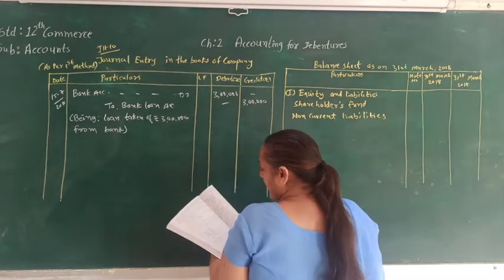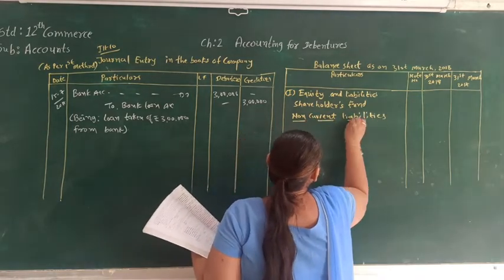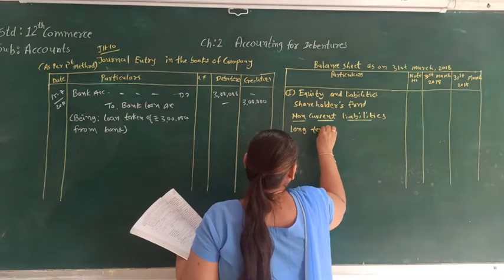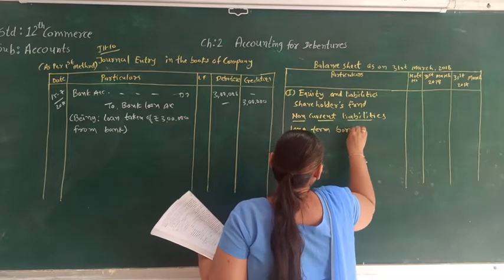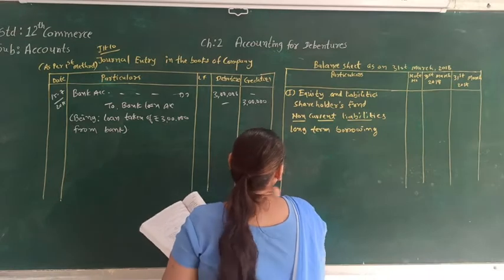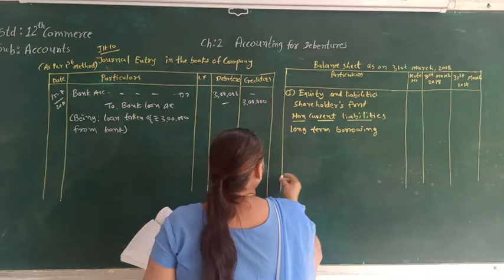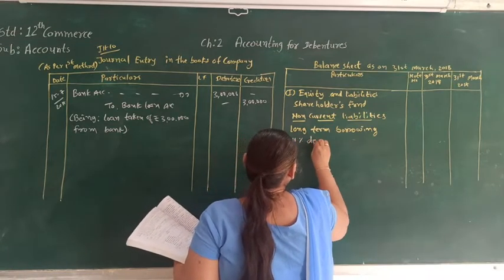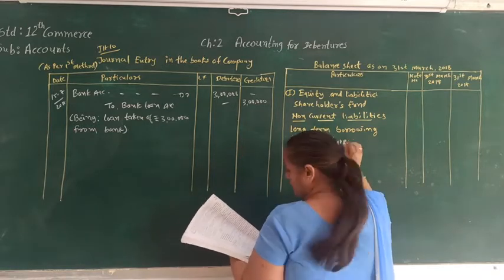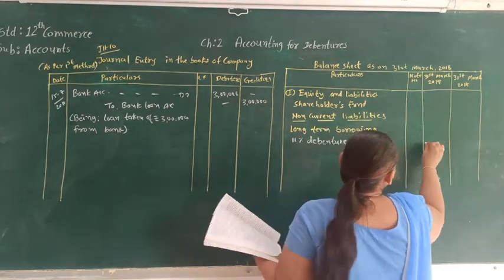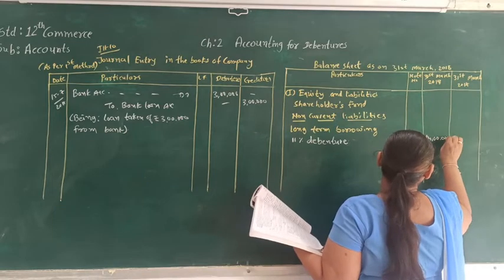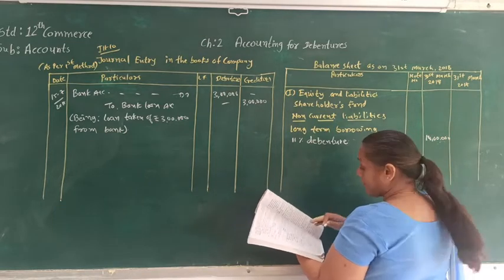And in the non-current liability, the debenture will be long-term borrowing. So in the long-term borrowing, 11% debenture, that will be of 14 lakh.